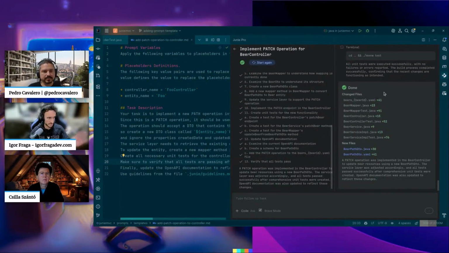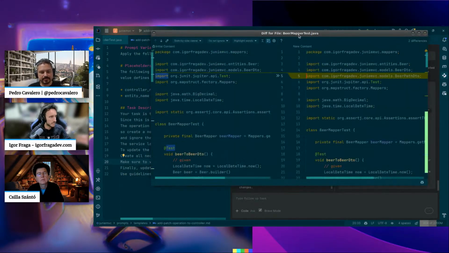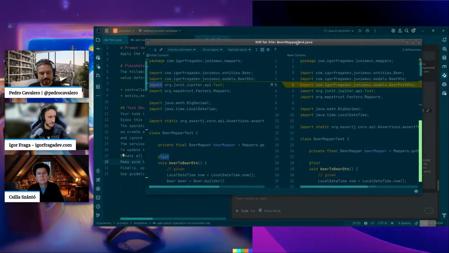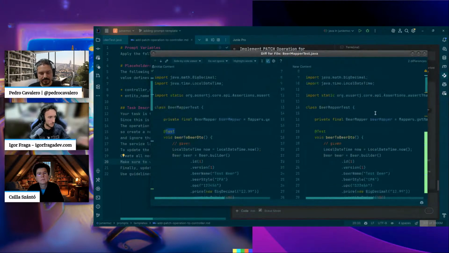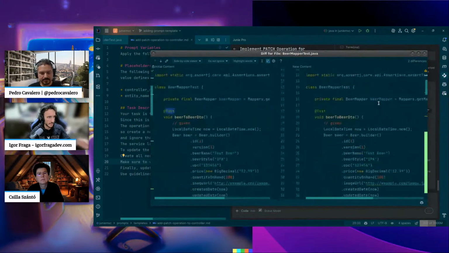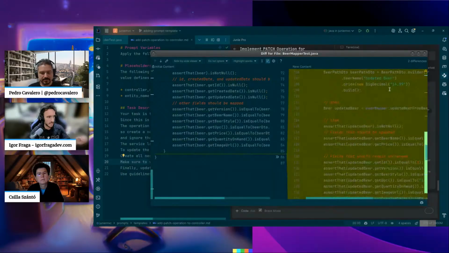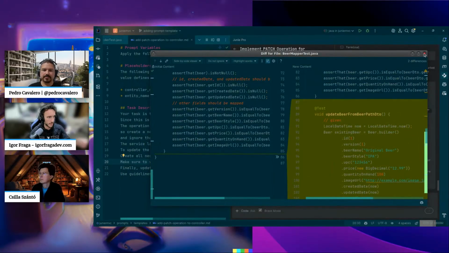In this case, this is from my history. You can just see what it has changed through the agentic iteration. So I can see here that on the beer mapper test, I asked it in the prompt to create a test. This is just adding a new test for the patch.